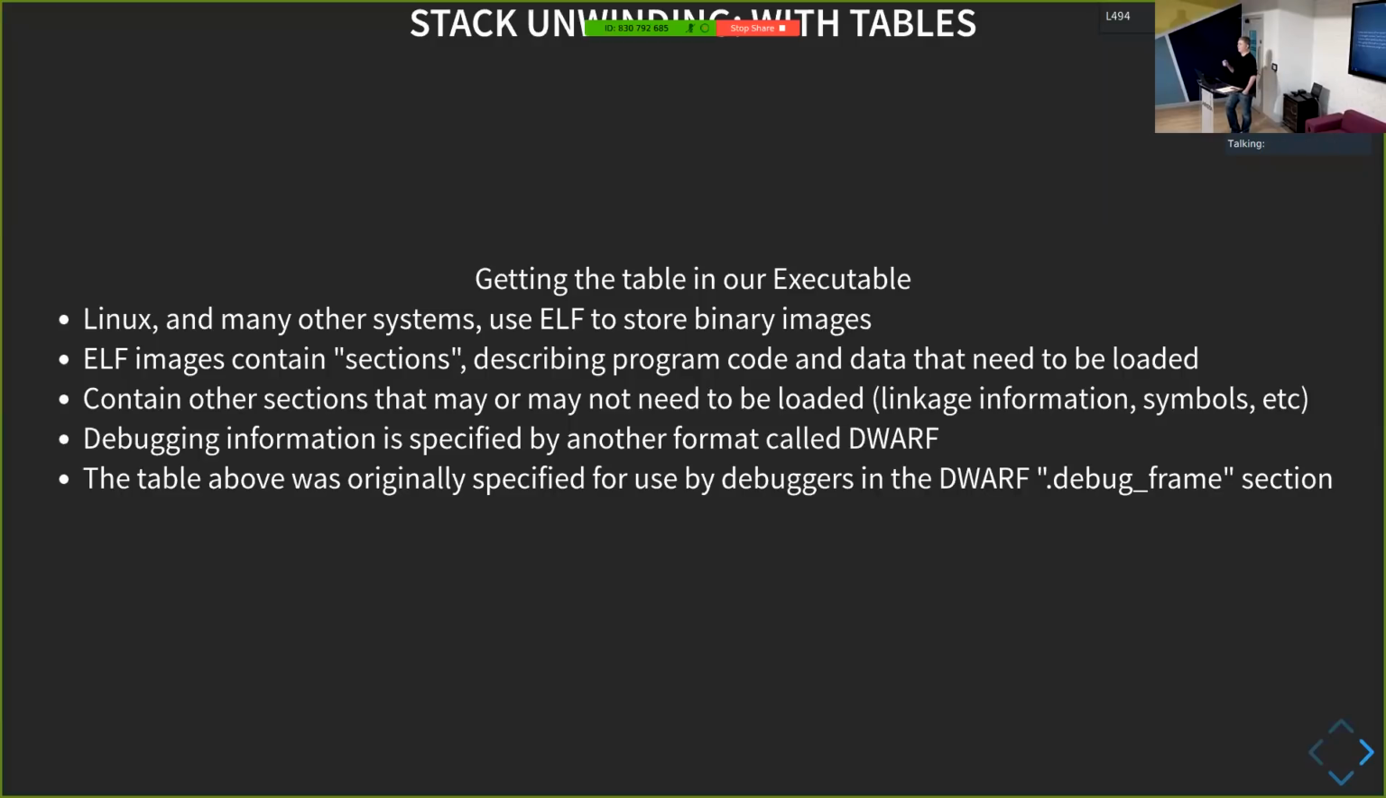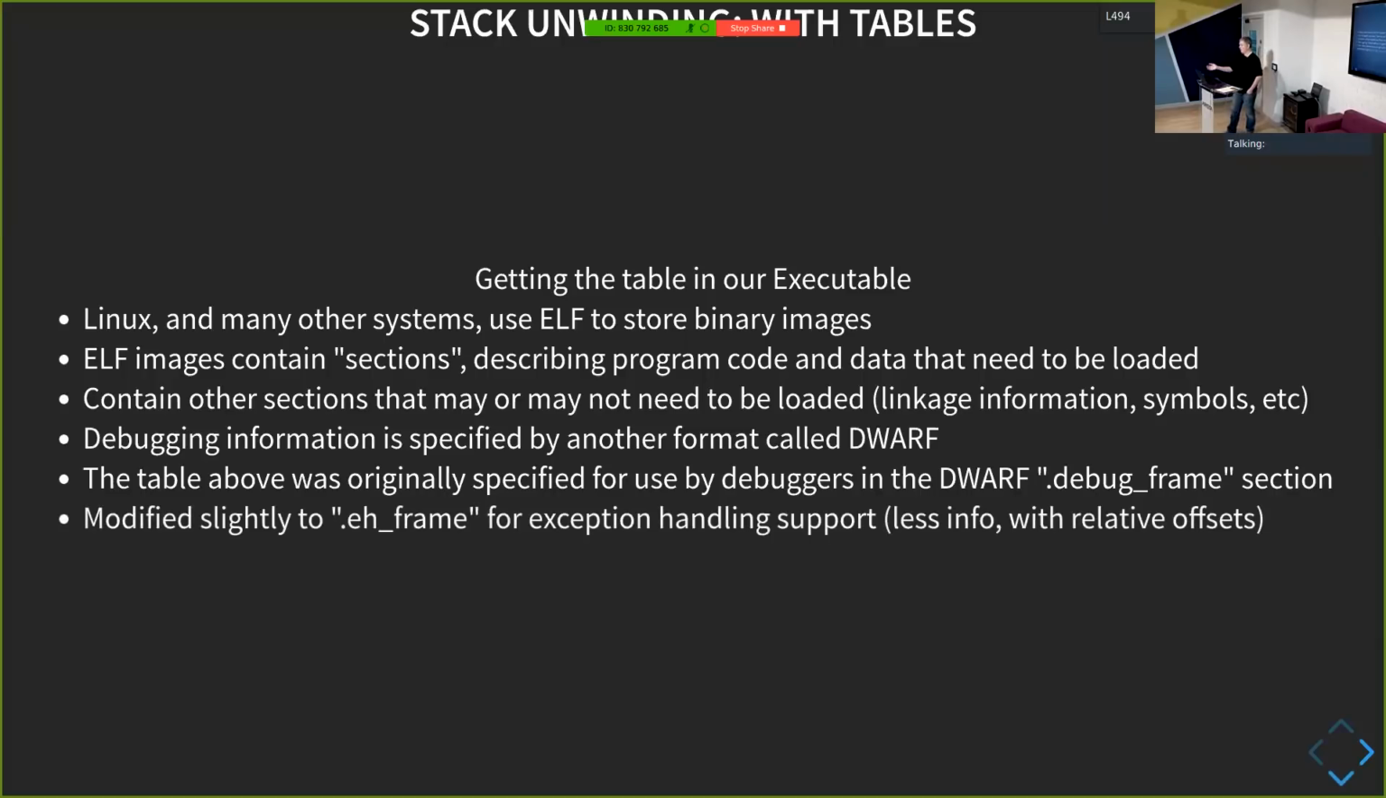For stack unwinding, we don't need all the registers. We don't need things like caller saved registers. We just need enough information to unwind the stack. So it's the same table, but we don't have quite as many columns in it. Okay. So then this debug frame became this EH frame, which is a simplified version of it. It has a few other optimizations to make it more amenable to processing at runtime for a program. So it uses relative offsets, so you don't have to relocate it and that kind of thing.